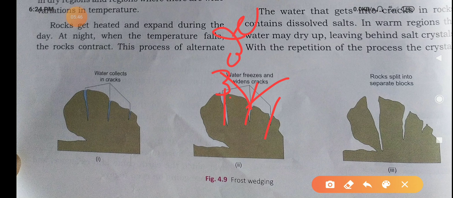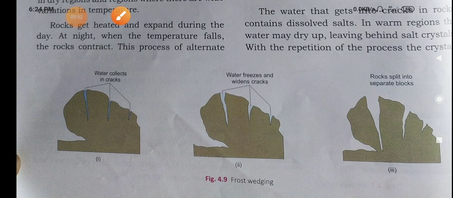And what is salt wedging? The water that gets into the cracks in rocks contains dissolved salt. In warm regions, the water may dry up, leaving behind salt crystals in the cracks. With repetition of this process, the crystals grow in size, widen the cracks and split rocks apart. This is called salt wedging.